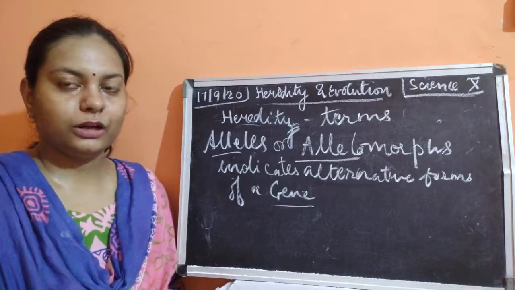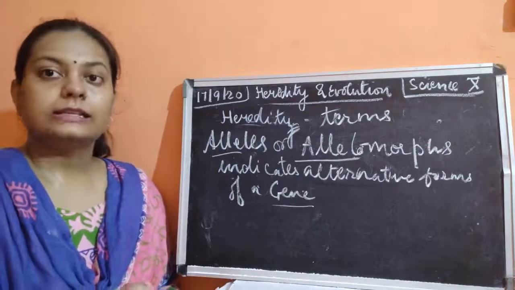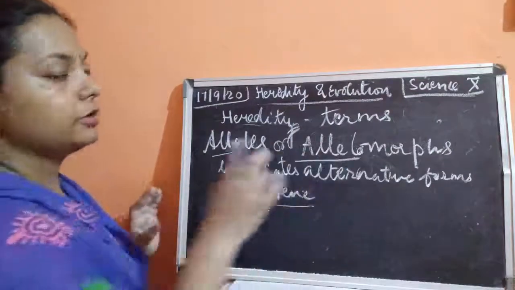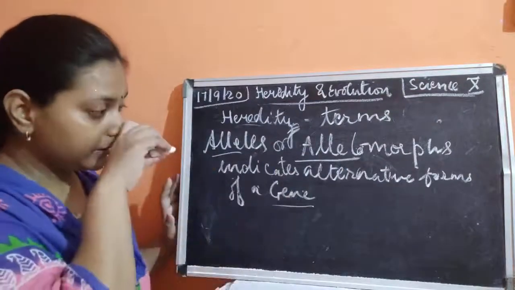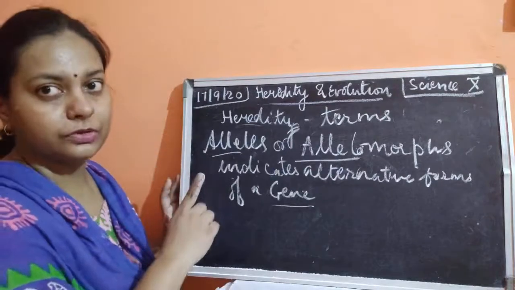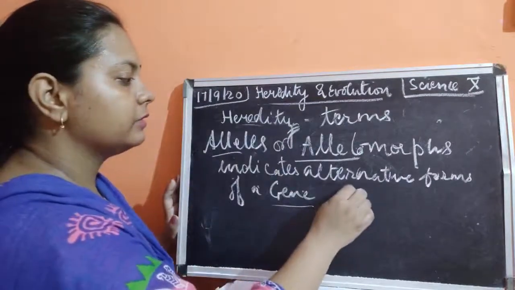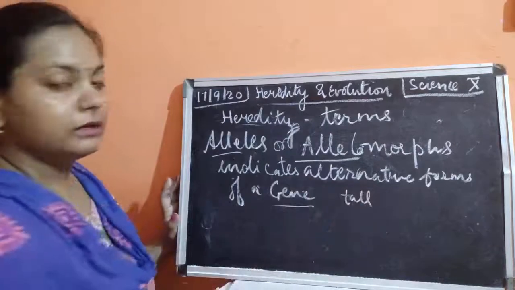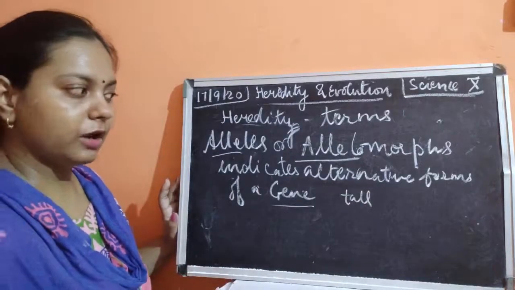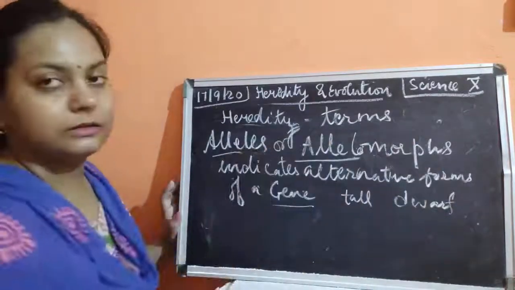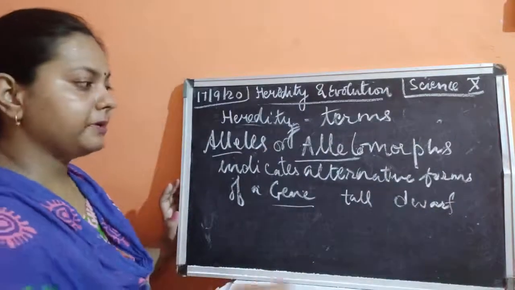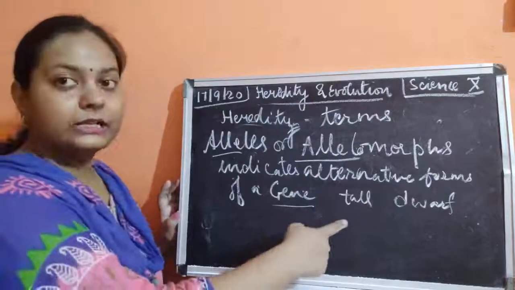Please don't get confused. I'll just talk about two traits, two features. Please remember the vocabulary, you have to use it also. There are two traits here: one trait is tallness, the other trait is dwarfness. Now what happens? The tallness trait is also being